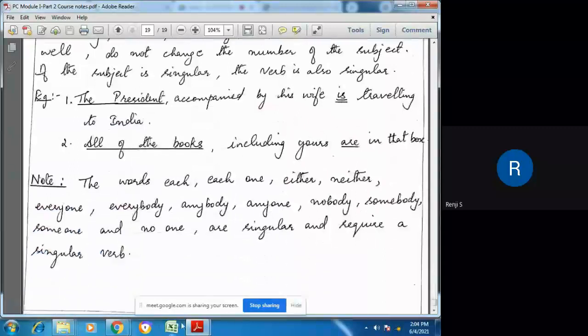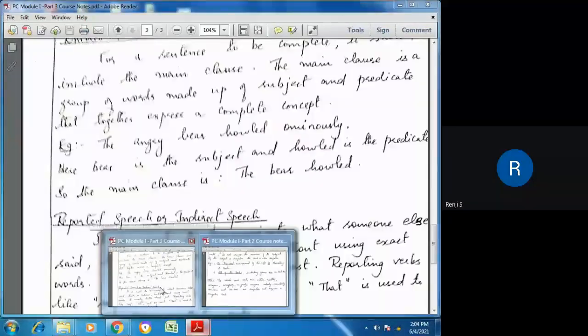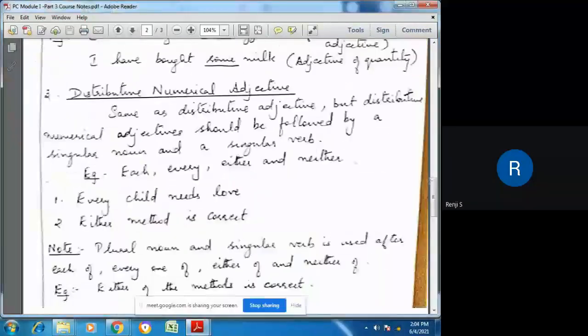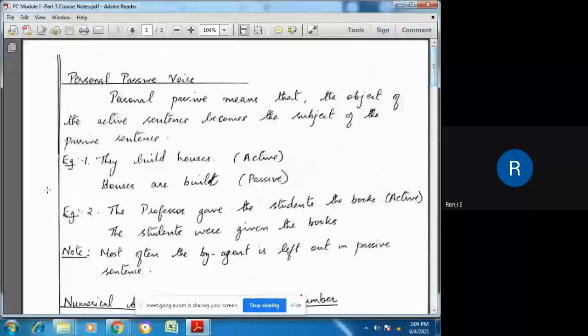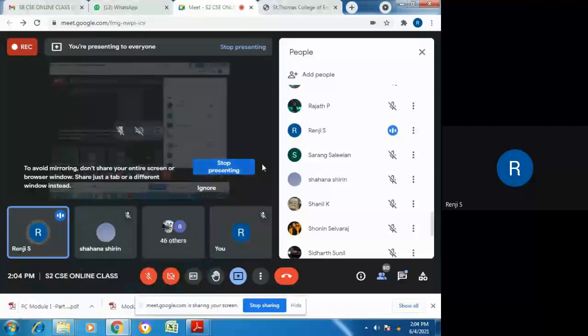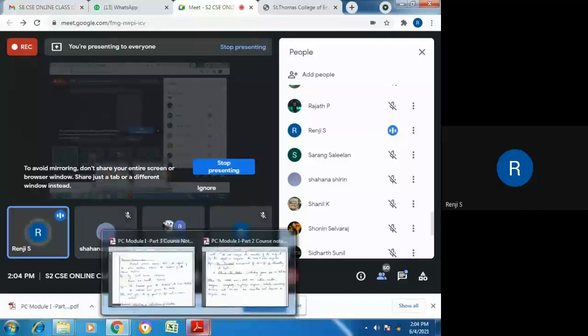Now, today I'm going to the next part, the next type of sentence. That is personal passive voice. Next form, personal passive voice. You might have studied in your school days about active and passive voice and all, isn't it? Have you heard of active and passive voice? Sentences that are in active and passive voice. Anyone?